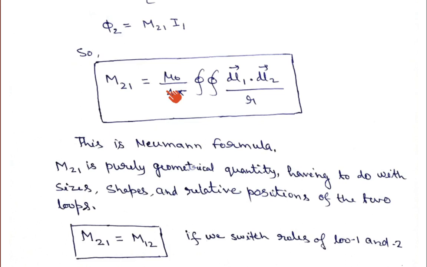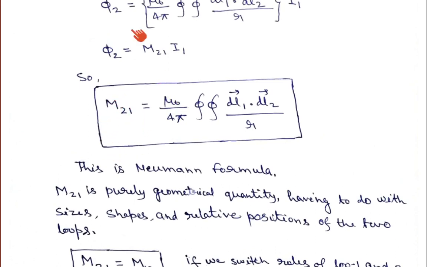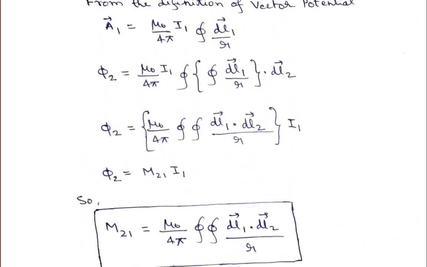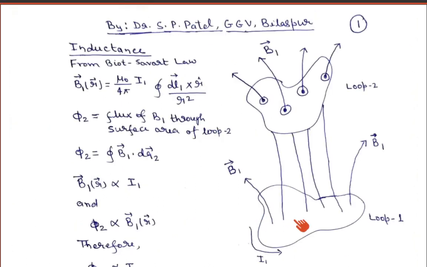Now, in order to calculate this expression for M21, I allowed current to flow in loop 1 and measured the flux of B passing through loop 2. We can similarly do the reverse process. If we allow current I2 to flow in loop 2, and measure the number of field lines of B passing through the area of loop 1, then we can do the calculations. Is it clear? I think no.